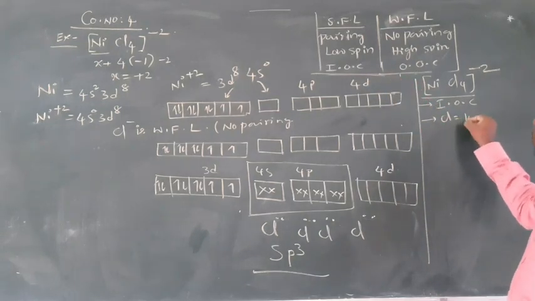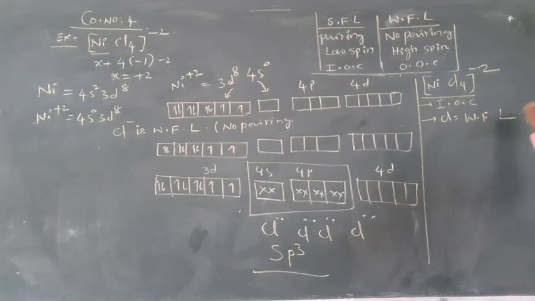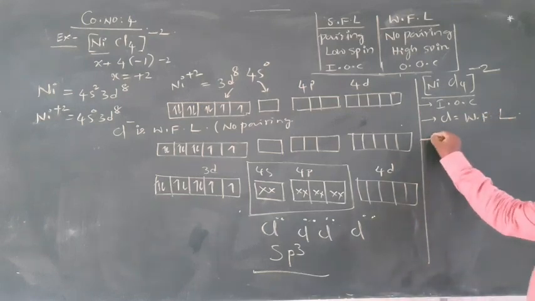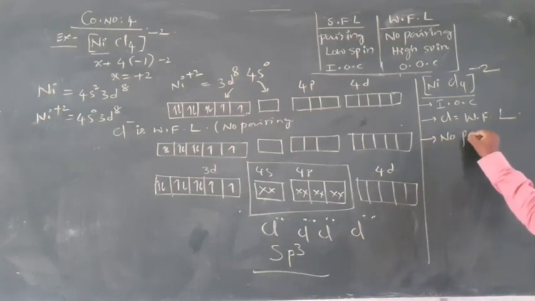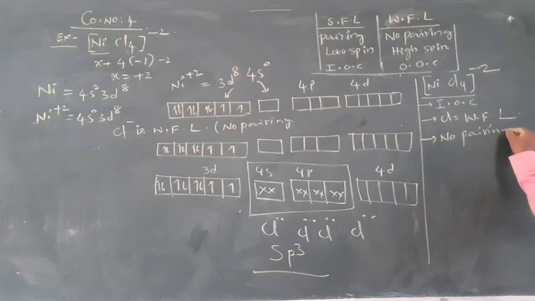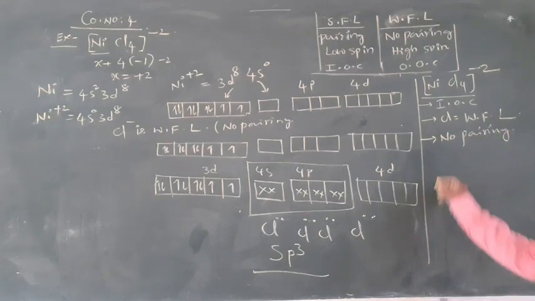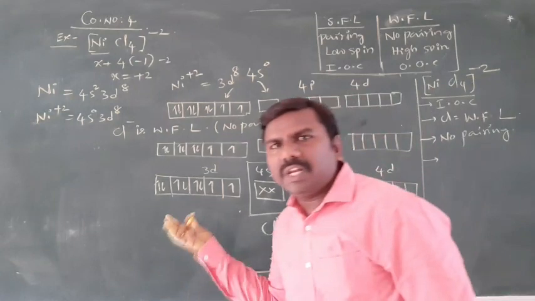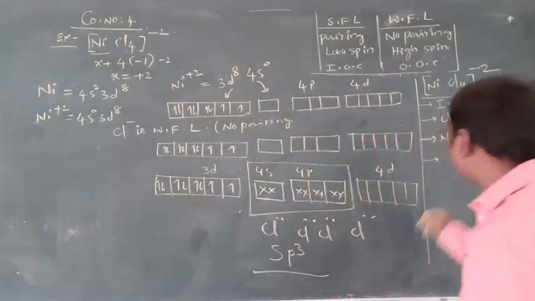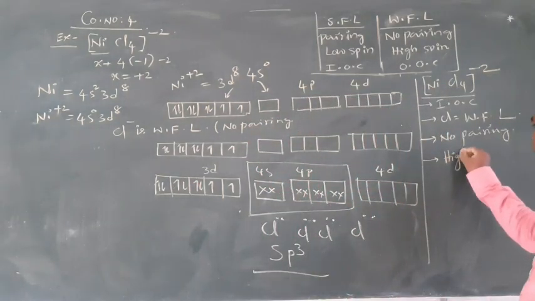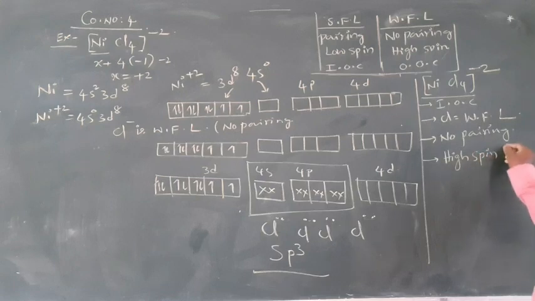Weak field ligand means no pairing takes place. Clear it is? No pairing means spin will be more. That's why it is a high spin complex.